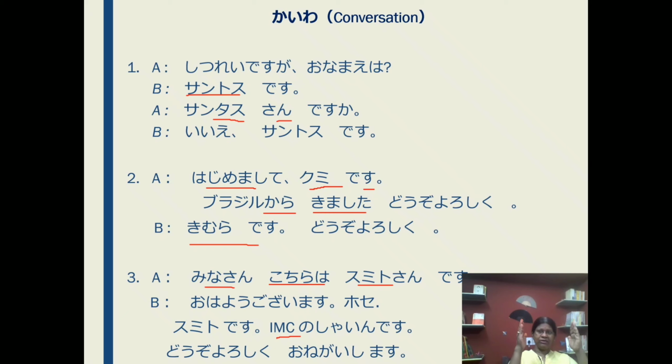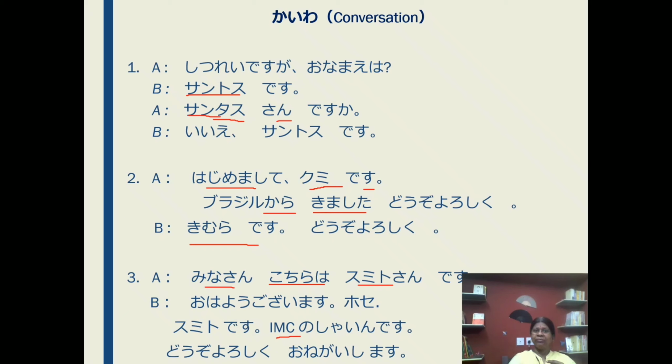Two hands, two persons, A-san and B-san. Okay, do it that way. Shitsurei desu ka? Onamae wa? Mamita desu. Mamita-san desu ka? Iie, Mamita desu. In this way, you can ask so many names. You can change the names in both and repeat the conversation.